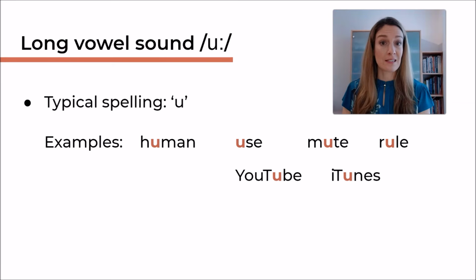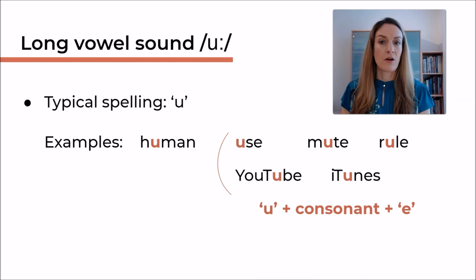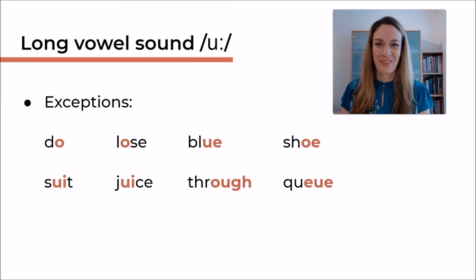If you have a look at the spelling pattern, all of those have the spelling U plus a consonant. So here, for example, S in use or T in mute. And then they are followed by an E. And the pronunciation, therefore, for the U is a long U. Use, mute, rule, YouTube, and iTunes. And of course, many more that I have not listed here.